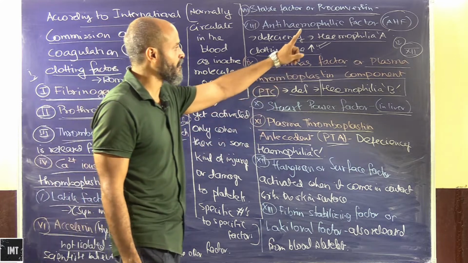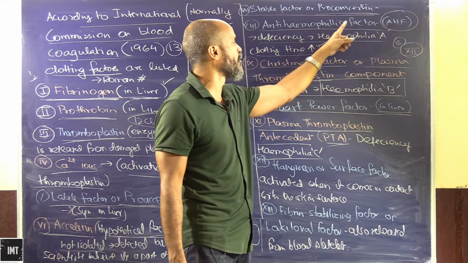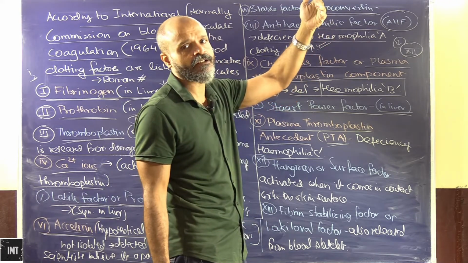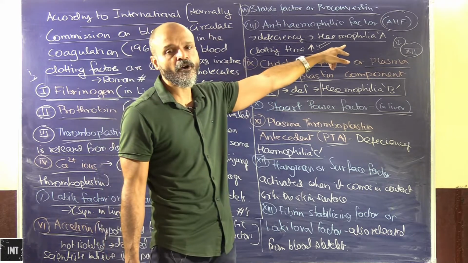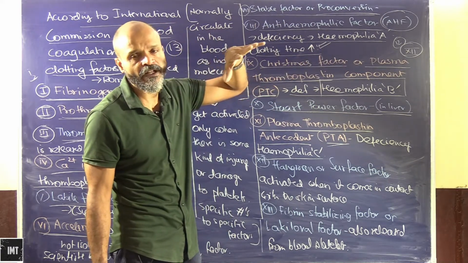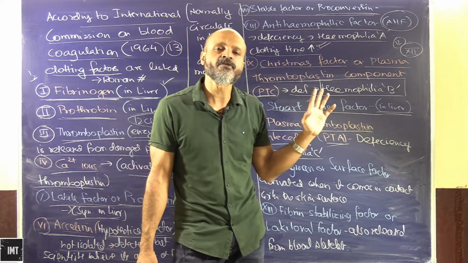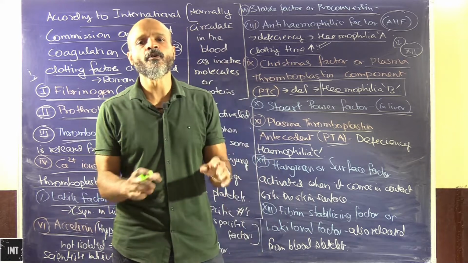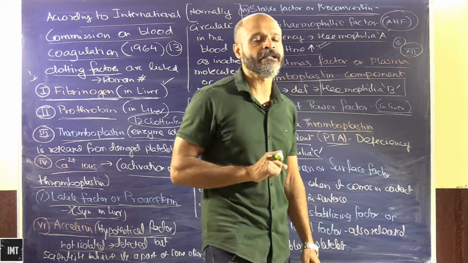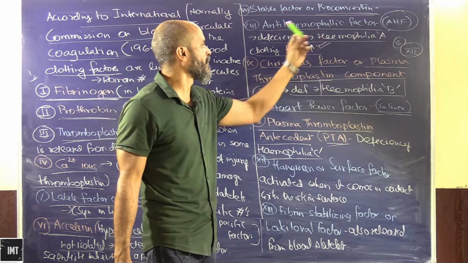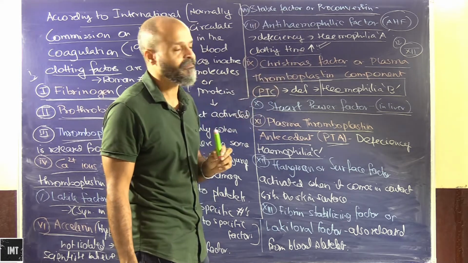hemophilia C. So if we see hemophilia A, deficiency of anti-hemophilic factor, sometimes the question can be asked as: the deficiency of AHF causes what? So it will cause hemophilia A. All these hemophilic factors will actually increase the clotting time. See, we cannot afford the increase of clotting time of the blood, because the more the clotting time taken by the blood, the more will be the blood loss during that time frame. Okay, so anti-hemophilic factor AHF, the deficiency of this causes hemophilia A and the clotting time increases.